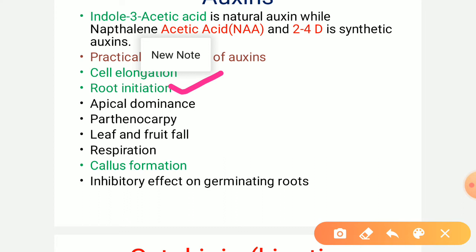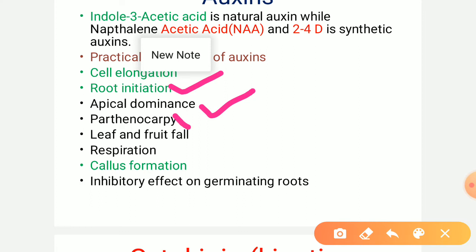And third one is apical dominance. By apical dominance, we mean that the apical bud suppresses the growth of the lateral buds. How is this achieved? Because the apical bud produces auxin, and that suppresses the growth of the lateral shoots.